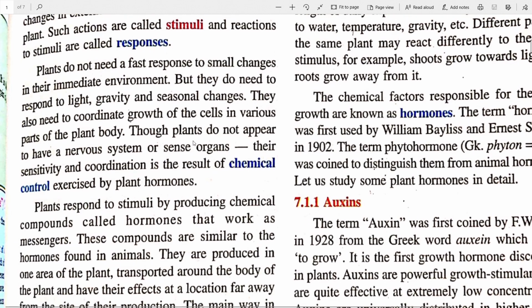So you can really see that plants don't have a nervous system or sense organs the way animals do. It's not a separate thing in them. They do show sensitivity and coordination like we do. They do sense things like light and changes around them, and the coordination of which part should grow, which part should ripen, does occur, although they don't have the systems. That is a result of the chemical control by plant hormones.